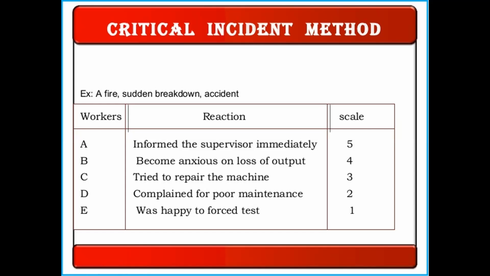You have to safeguard that output. That is also one of the good reasons, so you give a scale of 4. And the third person is very moderate, because he tried to repair the machine. When you have a problem or a sudden breakdown of a machine, he tries to repair it.